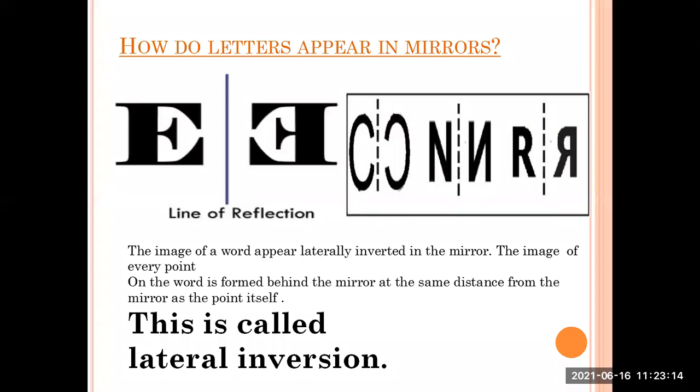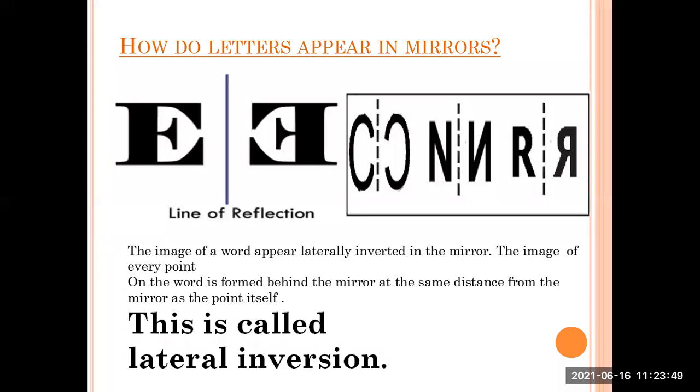Now we are going to see why it happens. Compare this with the question we raised before: why, when you raise your right hand, does it seem that you have raised your left hand in the image? Similarly, letters also undergo lateral inversion. You can see E when it is reflected, and you can see the alphabet C, N and R as well.